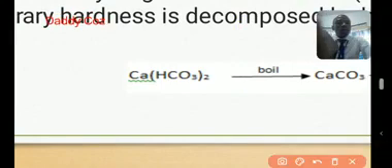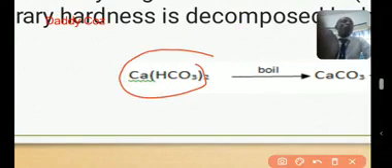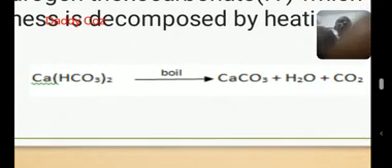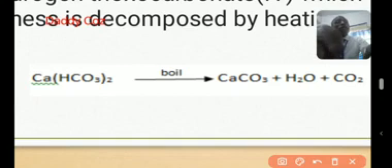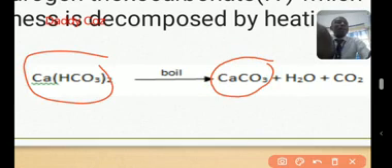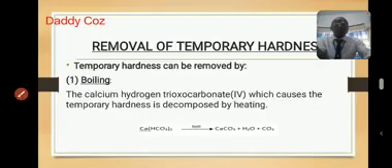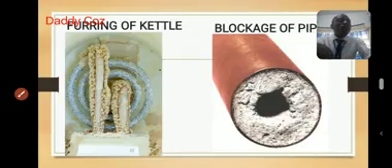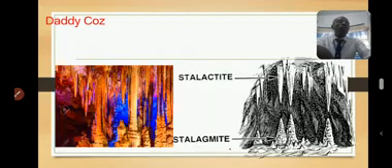We have this compound. When the roof is hot, the calcium bicarbonate will get decomposed. This calcium hydrogen carbonate will form calcium carbonate, which is an insoluble compound, a strong solid. So that cave looks like a leaking roof.